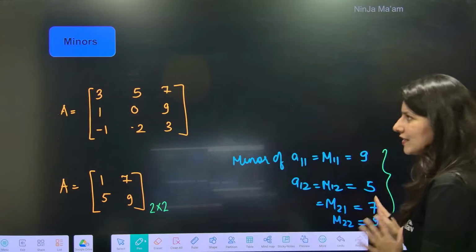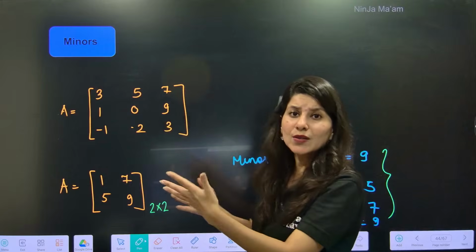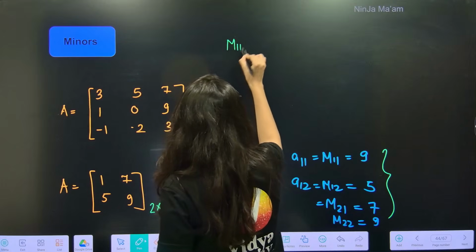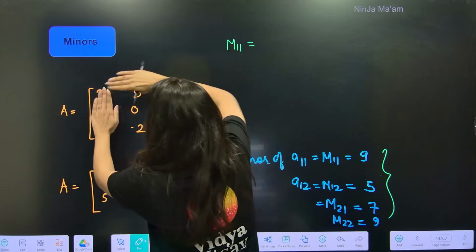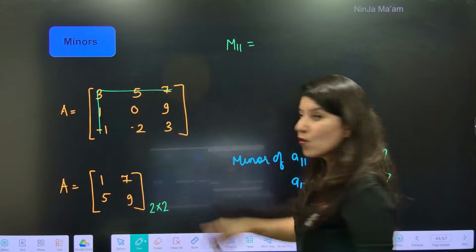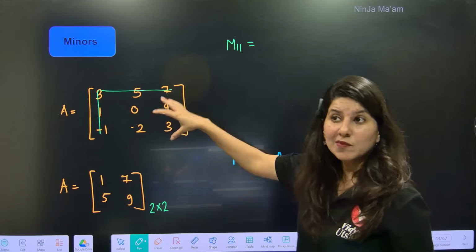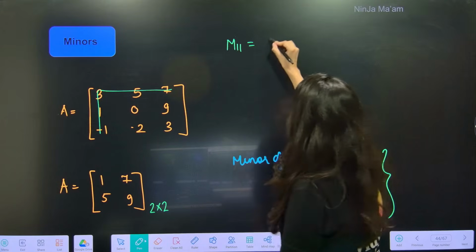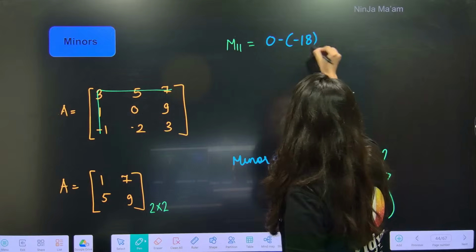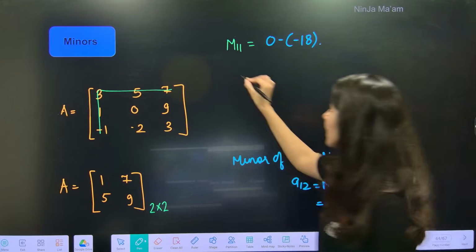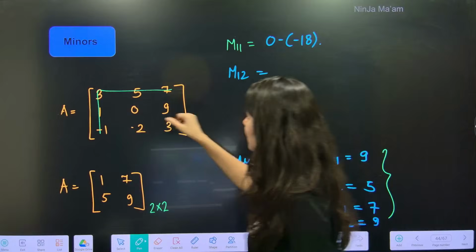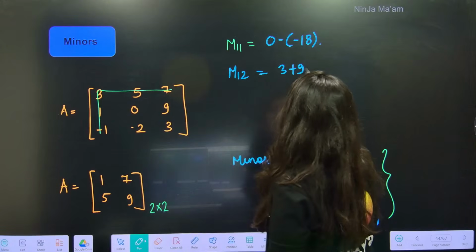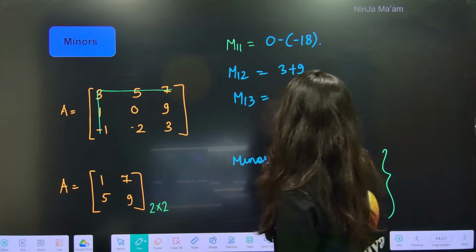So this is your minor. But ma'am, how to calculate the minor of a 3 cross 3? Again, for 3 cross 3, M11 will be, just hide this row and this column. So what is remaining, ma'am? 4 elements. That means a determinant will be remaining. So 0 minus 18 will be the minor. So M12, just hide this and this, so 3 plus 9. M13, and so on.